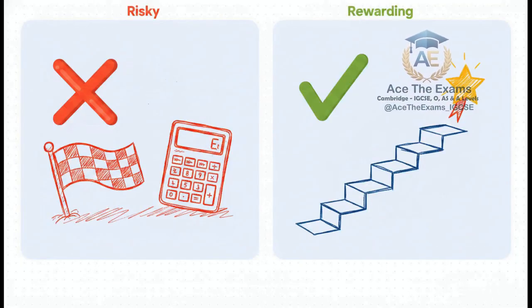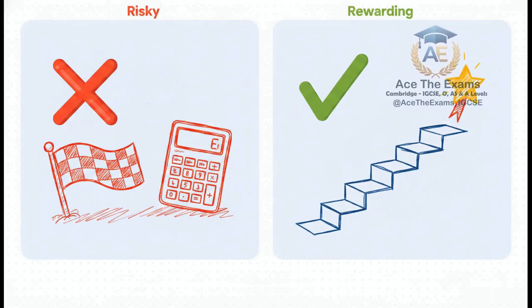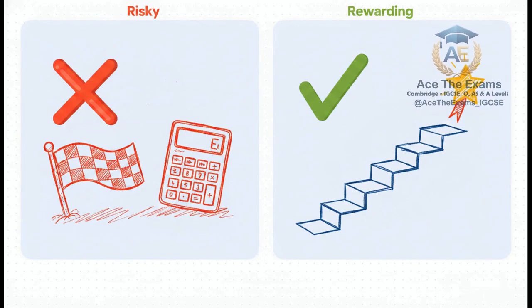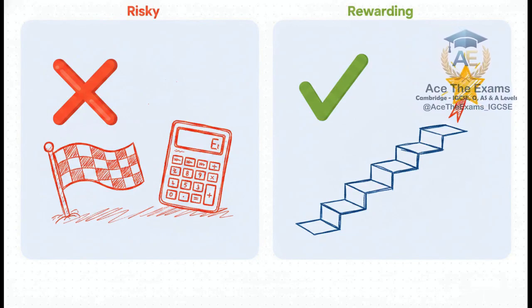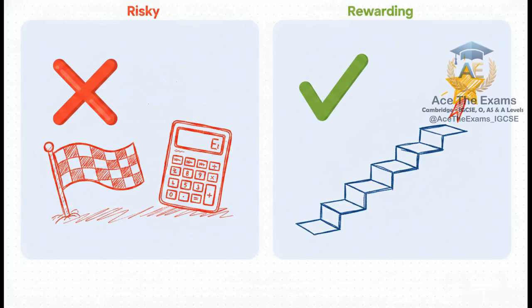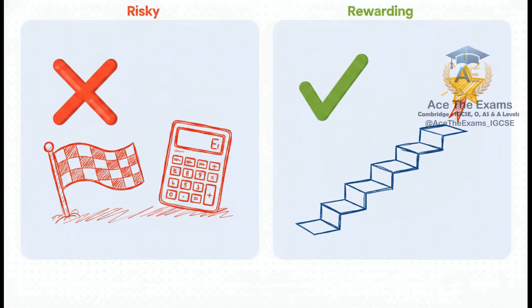So the crucial point is heavily emphasized right here on the screen. We have to compare the incredibly risky just-finding-the-final-answer approach, which is exactly what Alex was trying to do, with the highly rewarding method mark strategy. Examiners award the highest, most consistent marks for your systematic process and clear notation, not just the final number.